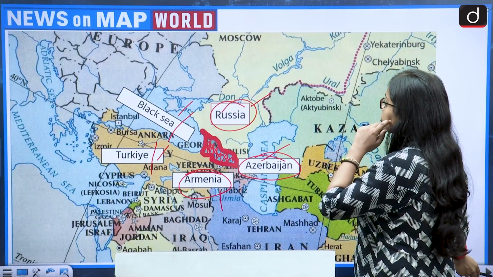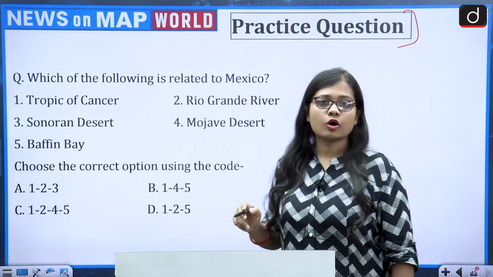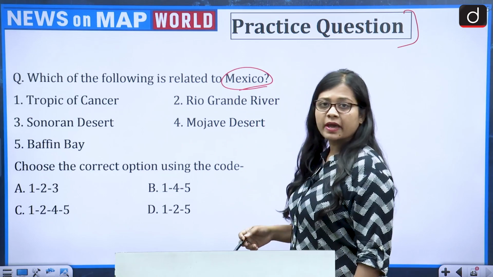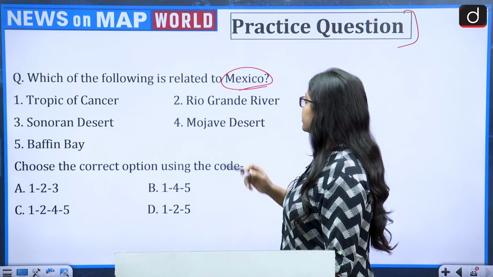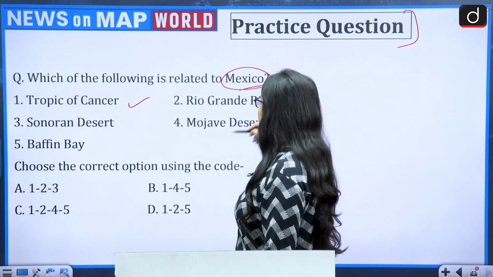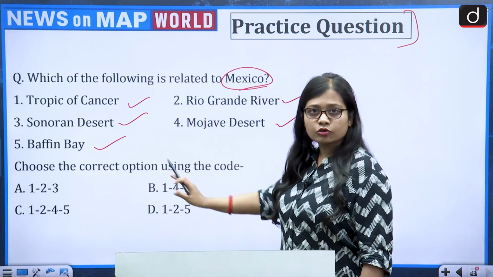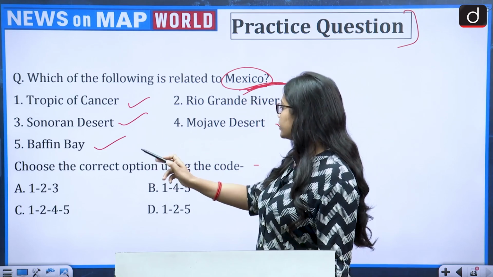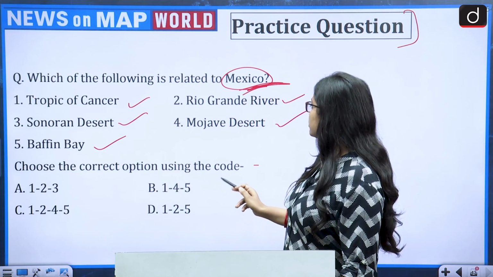Let us move to the next question, and it is the practice question, and like always you will give me the answer in the comment section. The question is, which of the following is related to Mexico? Tropic of Cancer, Rio Grande River, Sonoran Desert, Mojave Desert, or Baffin Bay. Out of these five, which are related to Mexico? The options given are 1, 2, 3; 1, 4, 5; 1, 2, 4, 5; or 1, 2, 5.